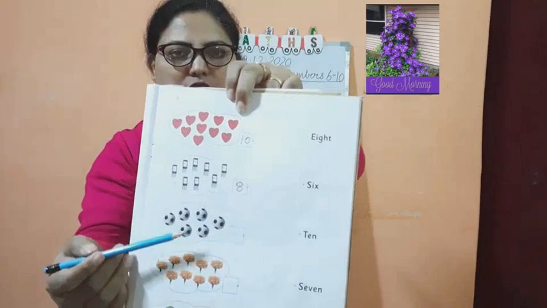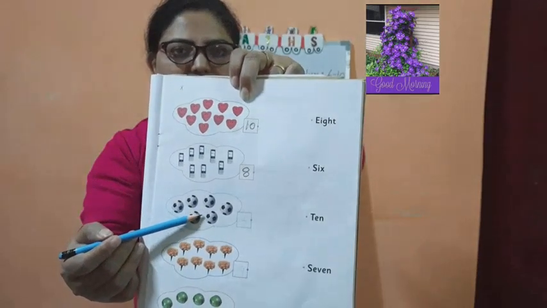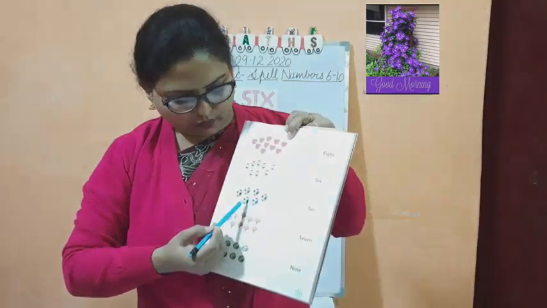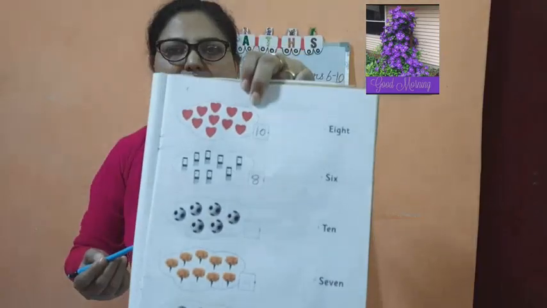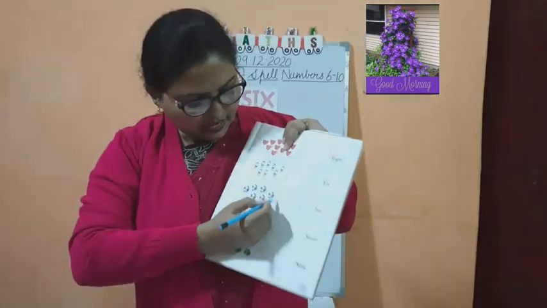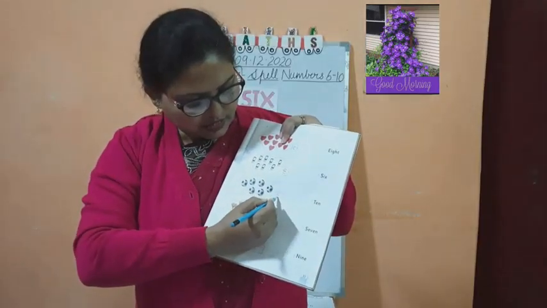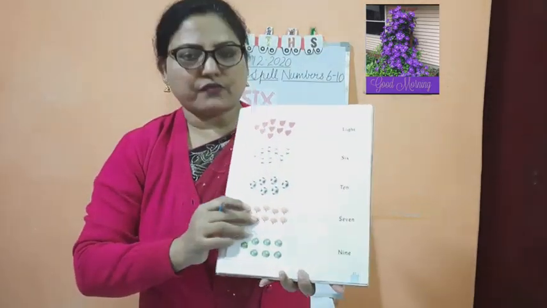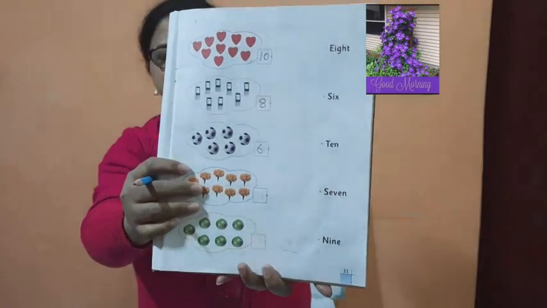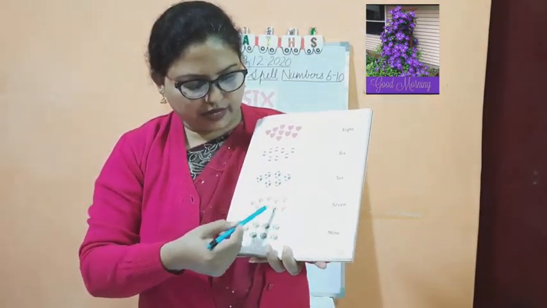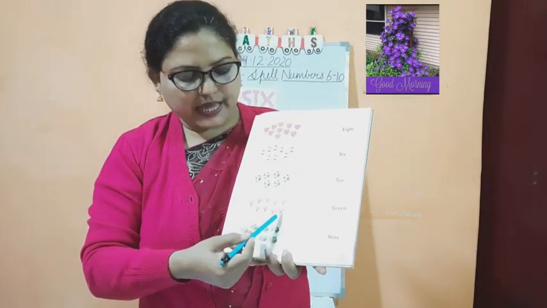Okay. Now down you can see the balls. How many balls? We'll count: 1, 2, 3, 4, 5, 6. How many? 6 balls. So in the box you have to write the number 6. Okay, I have written 6 here. Now children, down we'll go. Flowers are there. We have to count them: 1, 2, 3, 4, 5, 6, 7, 8, 9.